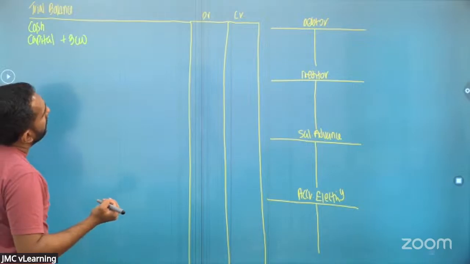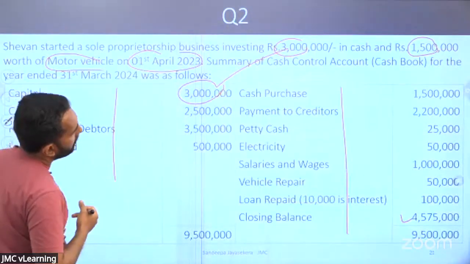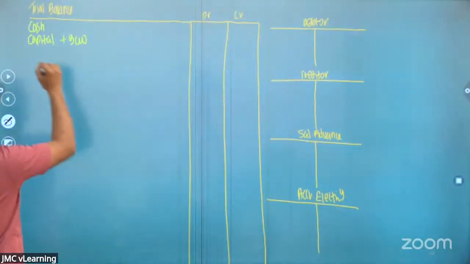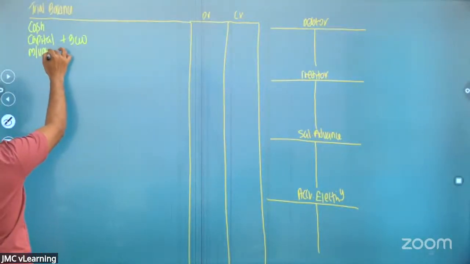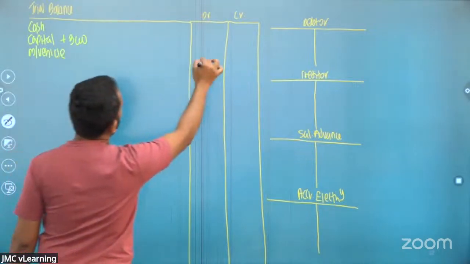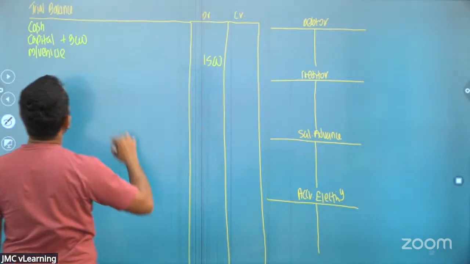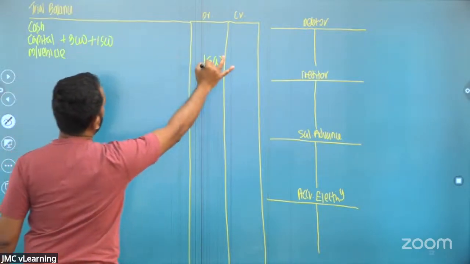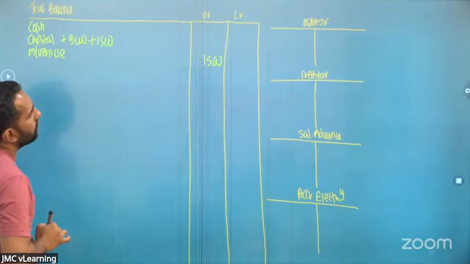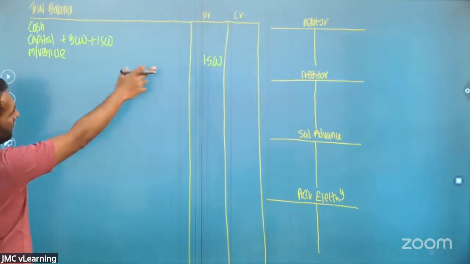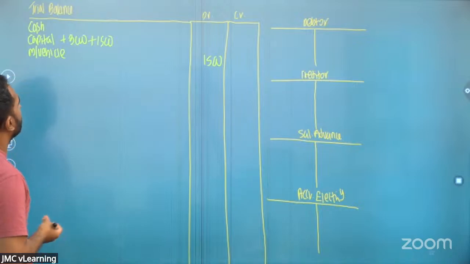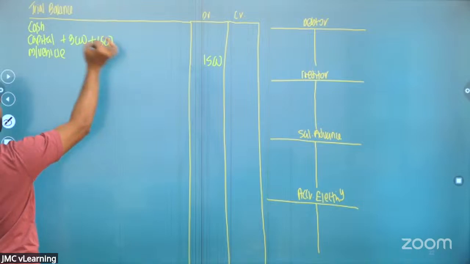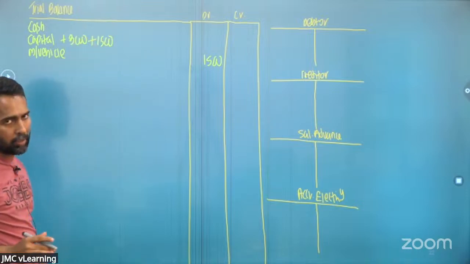Right? Then if you look at the second part, they have invested a motor vehicle as well. Then what? Debited to motor vehicle, that I can straight away put, and credited to capital 1,005. Debited to motor vehicle, credited to capital 1,005. Okay, I'll just take the closing figure towards the end. Right? Debited to cash, credited to capital, debited to motor vehicle, credited to capital.